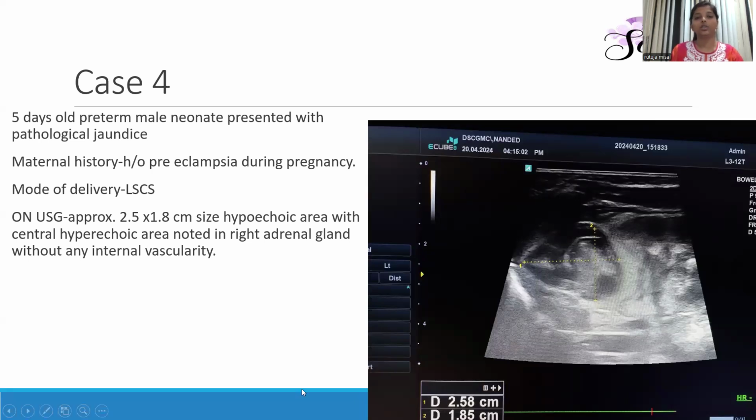There was history of eclampsia during the delivery, and on ultrasound, a 2.5 by 1.8 centimeter size hypoechoic area was noted with a central hyperechoic area, which might represent the clot. This lesion was not showing any vascularity on a Doppler study.